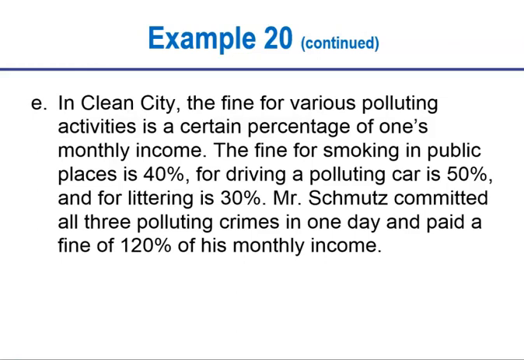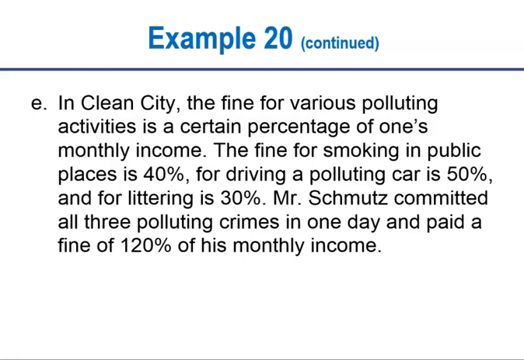In part 1 we wrapped up with a few examples of true false, and this is another one. Let's say we're in Clean City and the fine for various polluting activities is a certain percentage of one's monthly income. The fine for smoking in public places is 40%, for driving a polluting car is 50%, and for littering is 30%. It's a little bit harsh, don't you think?